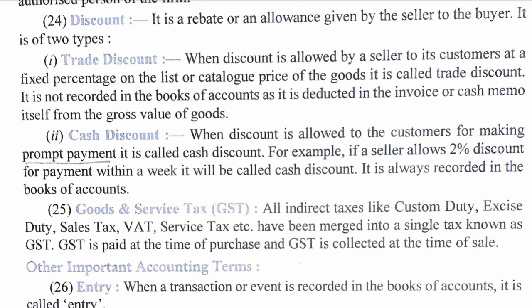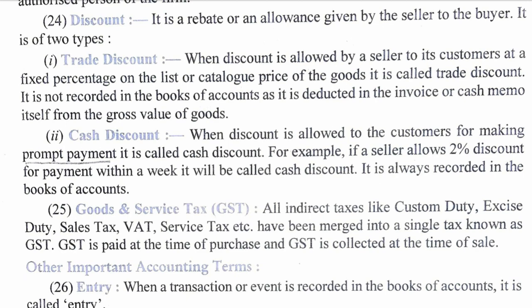That means 10% of 800 is rupees 80. You will pay only 720, and you will get the shirt at 720 if you pay cash on the same day. So this is called cash discount.